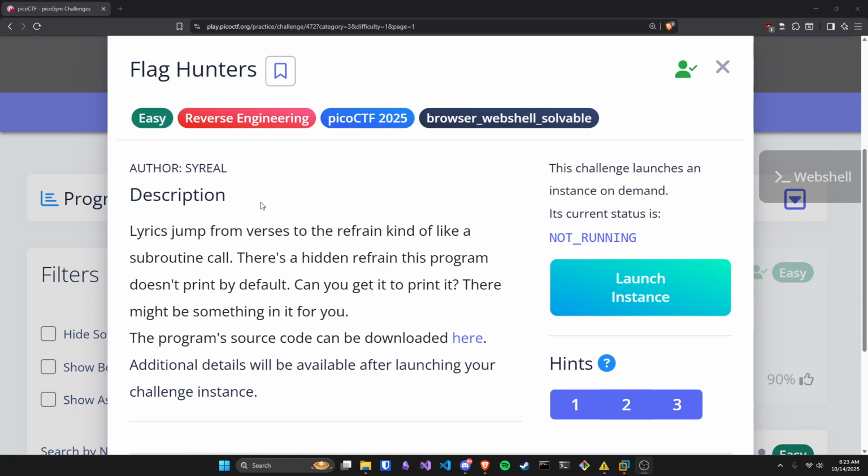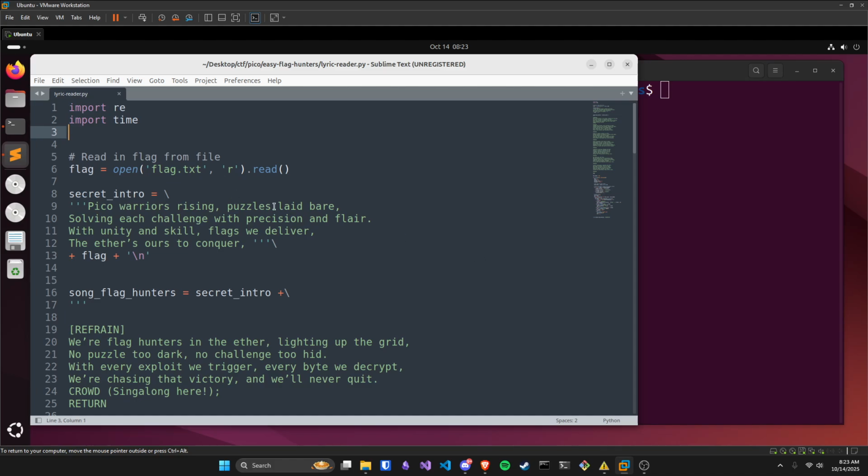So starting with the description: lyrics jump from verses to the refrain, kind of like a subroutine call. There's a hidden refrain this program doesn't print by default. Can you get it to print it? There might be something in it for you. The program source code can be downloaded here. So I already have the program downloaded.